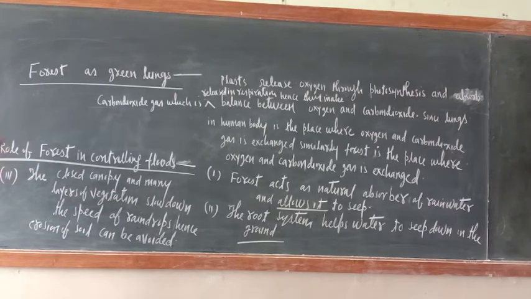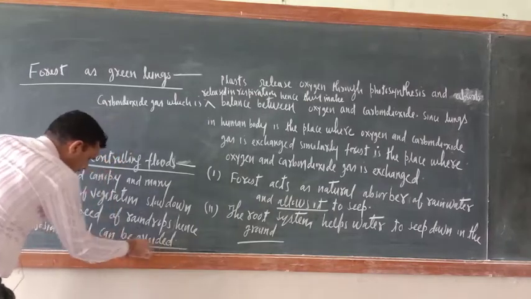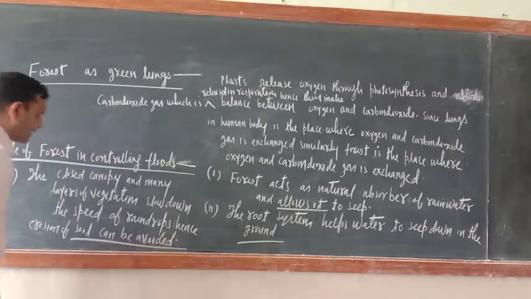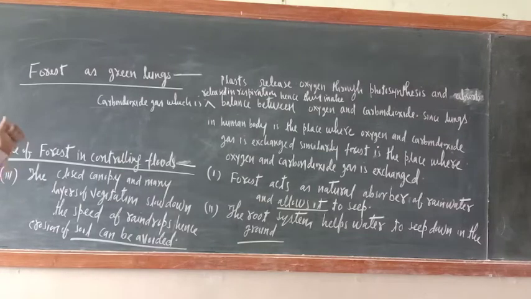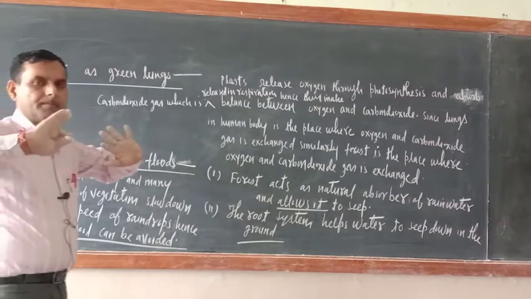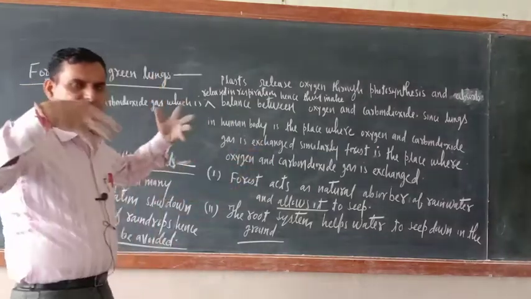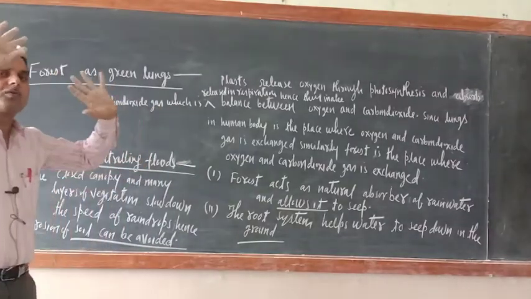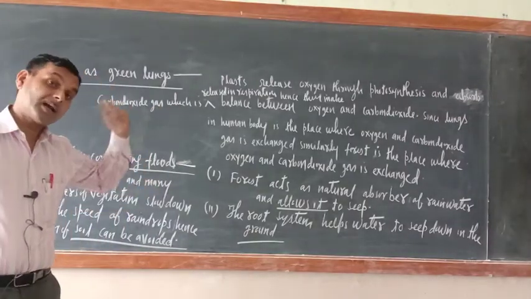Another one, the closed canopy and many layers of vegetation slow down the speed of raindrops. Hence erosion of soil can be avoided. Just try to understand. Canopy, I told you, means the branches of trees that form a roof-like structure over another plant.